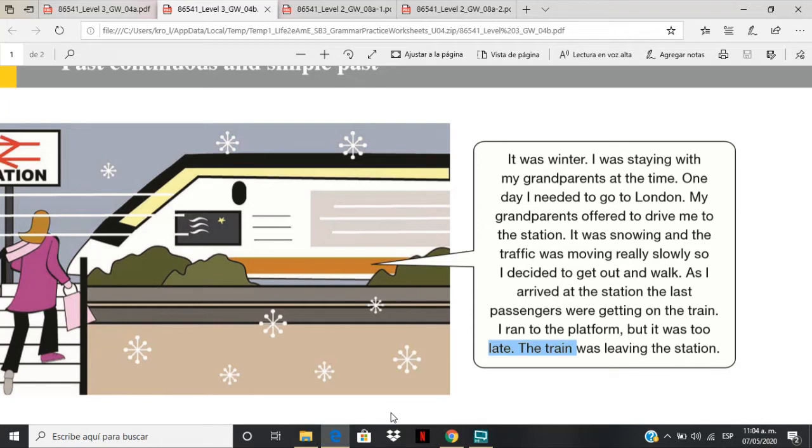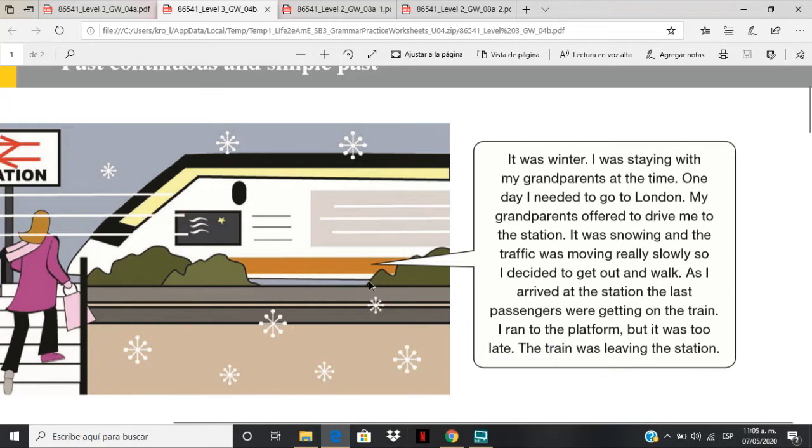I was staying with my grandparents at the time. One day, I needed to go to London. My grandparents offered to drive me to the station. It was snowing and the traffic was moving really slowly, so I decided to get out and walk. As I arrived at the station, the last passengers were getting on the train. I ran to the platform, but it was too late. The train was leaving the station.